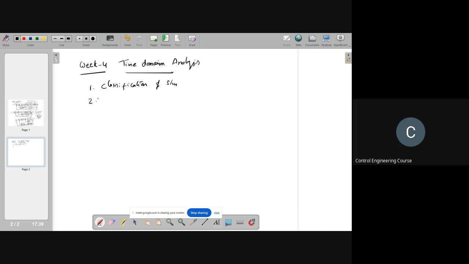In the next class, you learned about representing a closed loop system in block diagram form and the typical signals involved in it. Then you learned how to compute the system response.